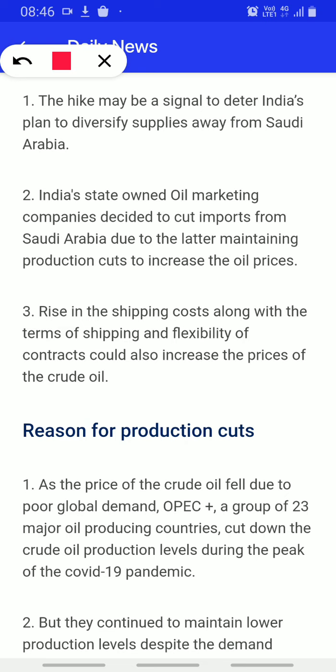India's state-owned oil marketing companies decided to cut imports from Saudi Arabia due to Saudi maintaining production cuts to increase the oil prices. Rise in the shipping costs along with terms of shipping and flexibility of contracts could also increase the price of the crude oil.